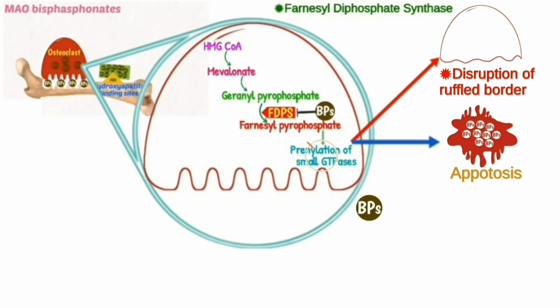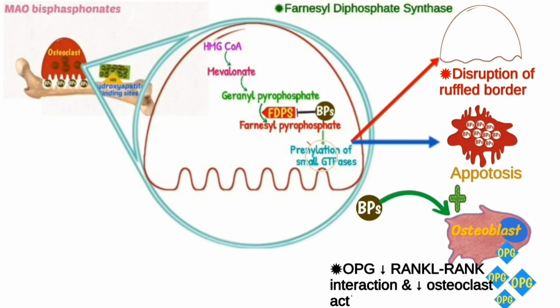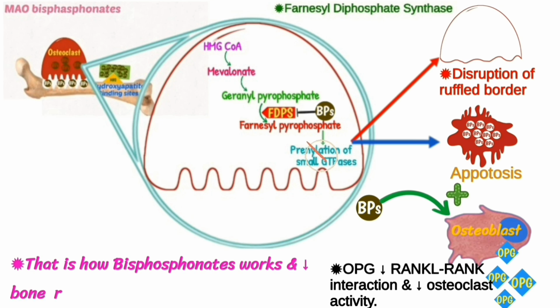Bisphosphonate also has a positive effect on osteoblast and releases OPG. OPG decreases RANK-RANKL interaction and decreases osteoclast activity. That is how bisphosphonate works and decreases bone resorption in multiple myeloma.